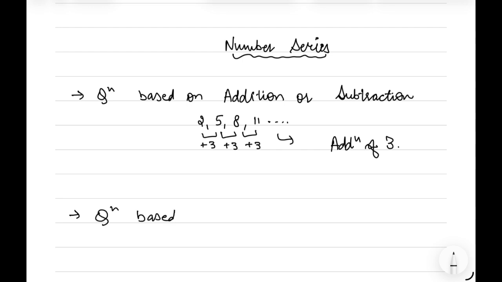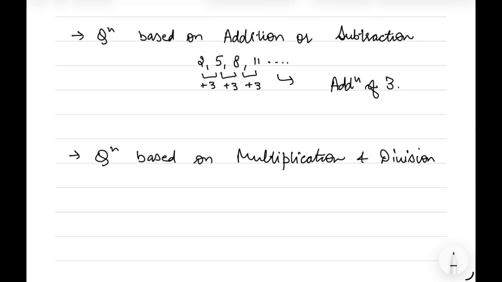Now the question can be based on multiplication and division. If the series follows a certain path of multiplication or division, for example, if we have a series 2, 6, 18, 54 and so on.